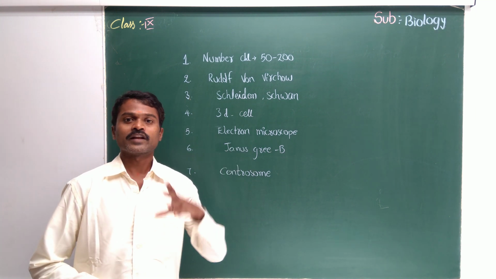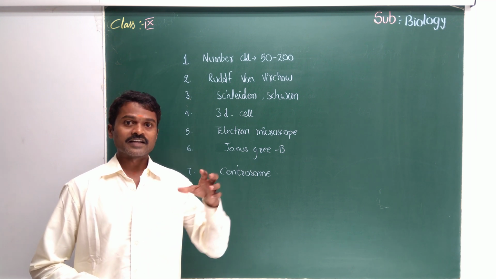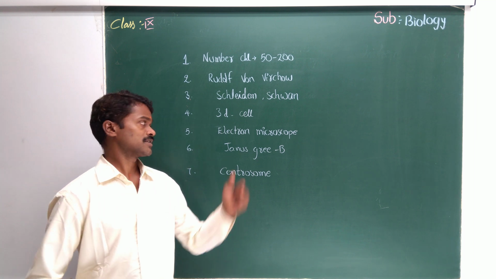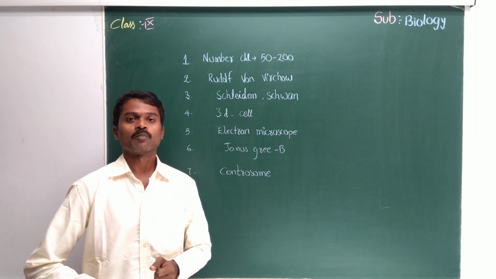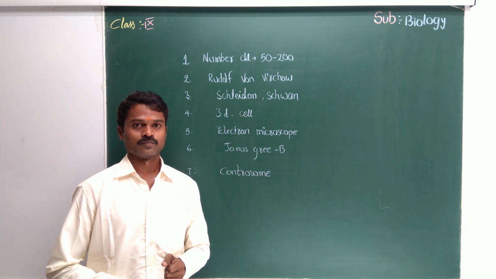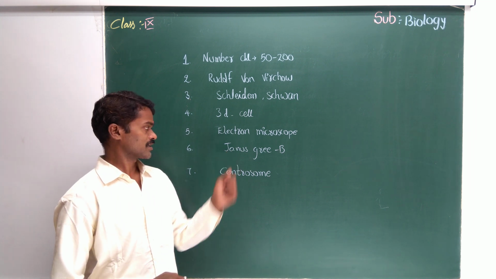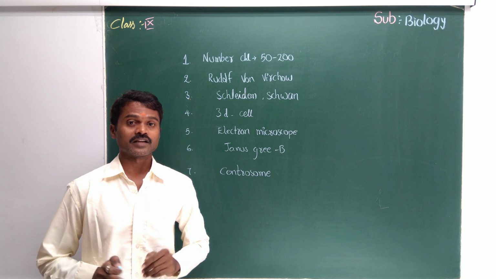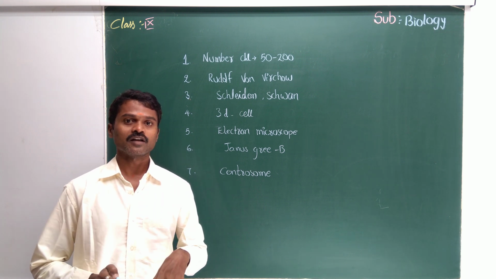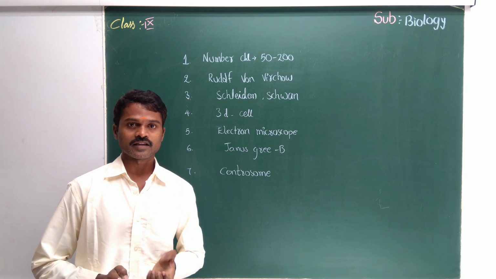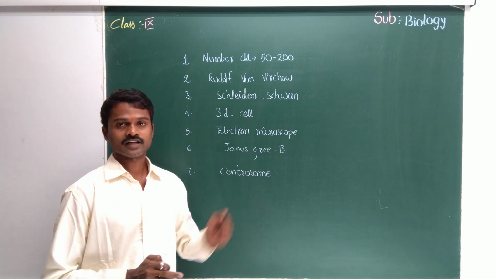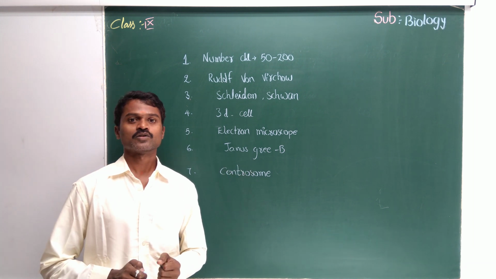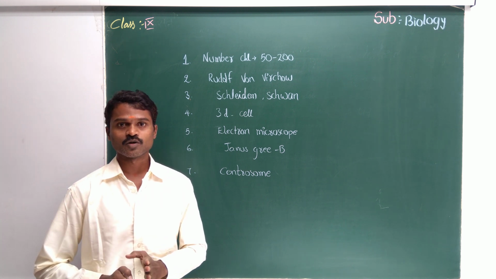Now come to the next question. Which device do we need to observe the internal structure of the cell organelles? That is the electron microscope. Right? Now come to the sixth question. Which solution can you use to observe the mitochondria? That is Janus Green B. Now come to the last question. That is the centrosome. What is the use of the centrosome?